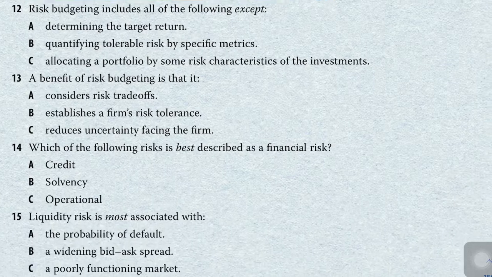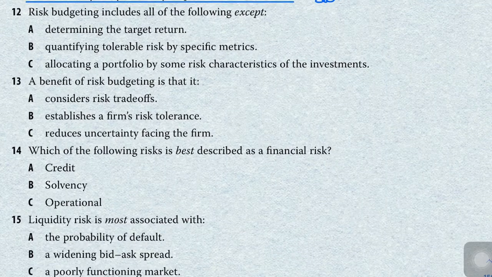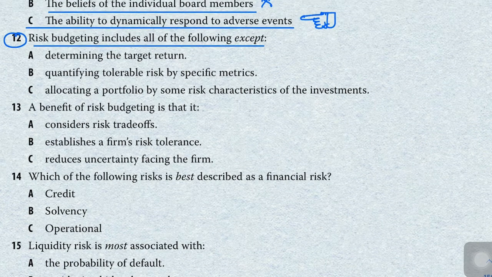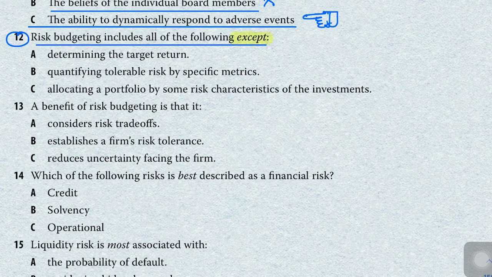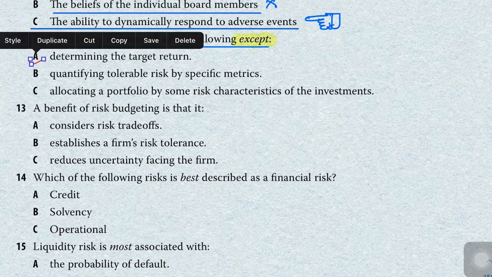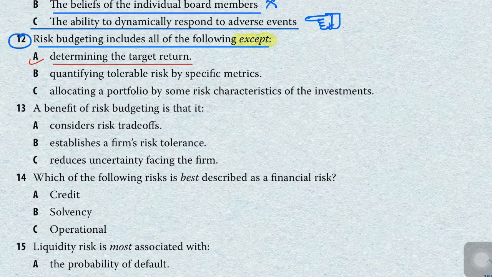Let's move to our next question, question number 12. Risk budgeting includes all of the following except. This is asking us what risk budgeting does not include. Determining the target return. In risk budgeting we basically decide where we should take the risk and how many resources we have. So there is no requirement to determine the target return. Our correct answer of this question is option A, because this is very simple. We don't need to determine the target return because we are dealing here with risk.